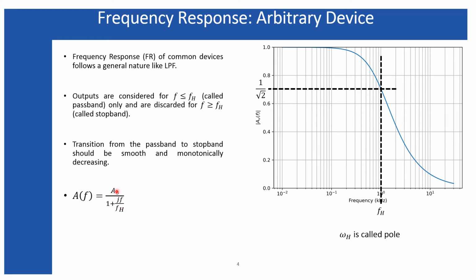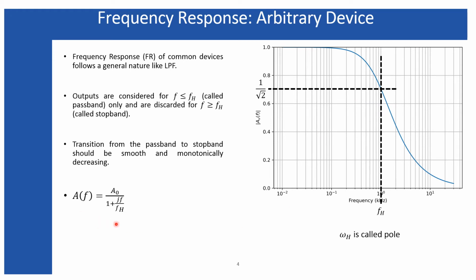Here A naught is the midband gain, meaning from zero frequency to within this bandwidth, up to fH, A naught is the midband gain. Although after a certain point it decreases, you can consider A naught equal to 1 around this range. So this is the bandwidth, and in the middle of this band is A naught, equal to 1.